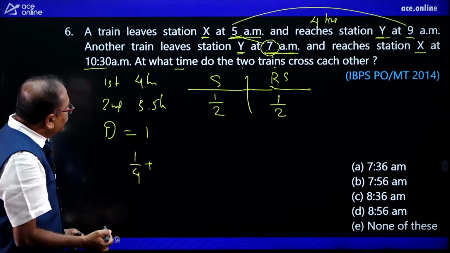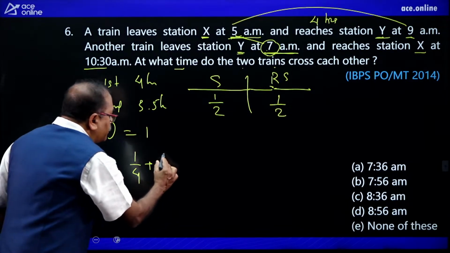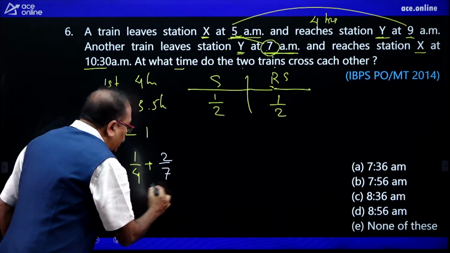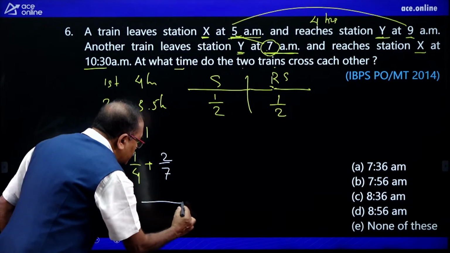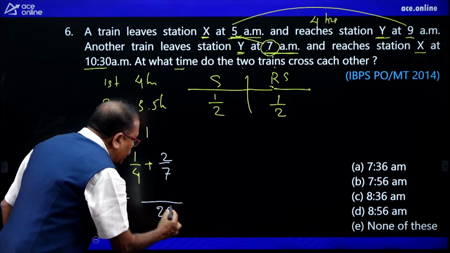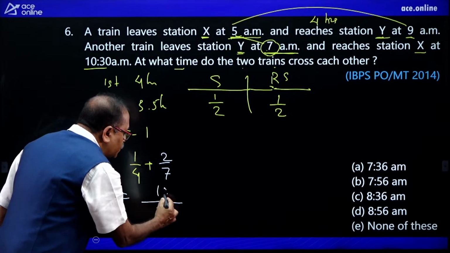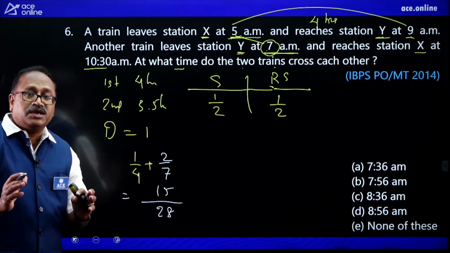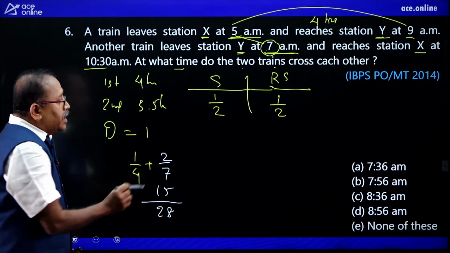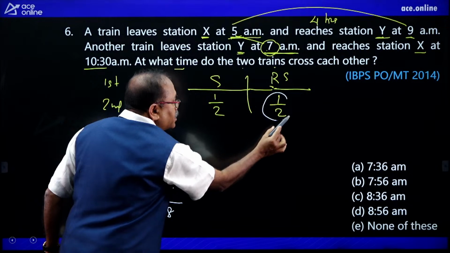So we are adding the speeds, and the relative speed will be, that is 28 over here, and 8 plus 7 is 15. 15 by 28 is the relative speed, and it covers half of the distance.